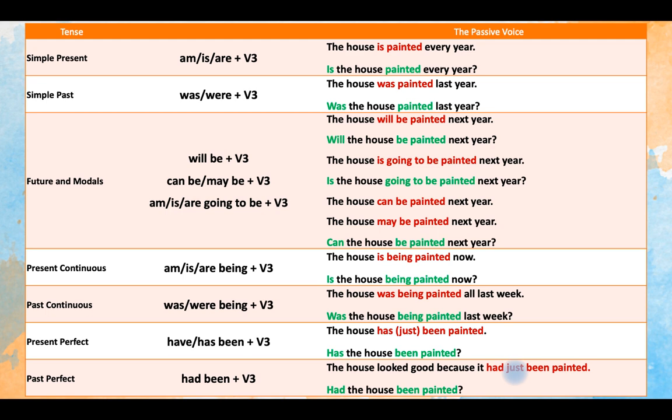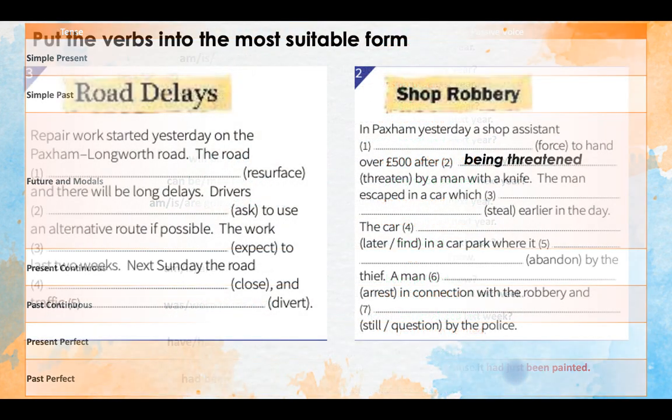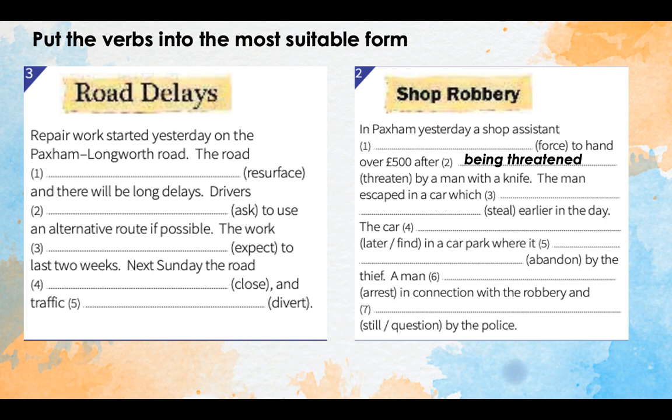Now, let's look at these two texts. I want you now to put the verbs in brackets into the most suitable form. So we should use passives here, and I recommend you to pause the video to do these two exercises on your own first, and then follow me and check what you have. So let's check the first text together.